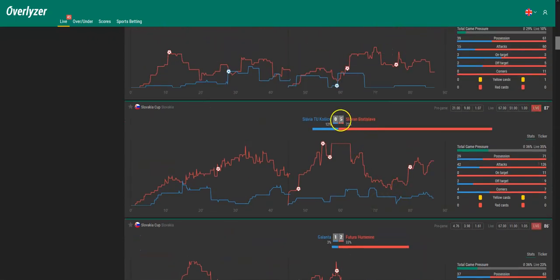Slovan Bratislava 5-0 in the Slovakian Cup against Slavia Košice. If you wanted risky, you can go for a 6th goal of them because they were clearly better over the whole game. And this would bring some good odds, I guess, maybe something like between 2 and 4 already, because just 3 more minutes to go, and they had 11 shots on target and 9 shots off target. So they shot 20 times in the direction of the goal. They have 71% possession. There's a possibility, of course, but not so much time left.